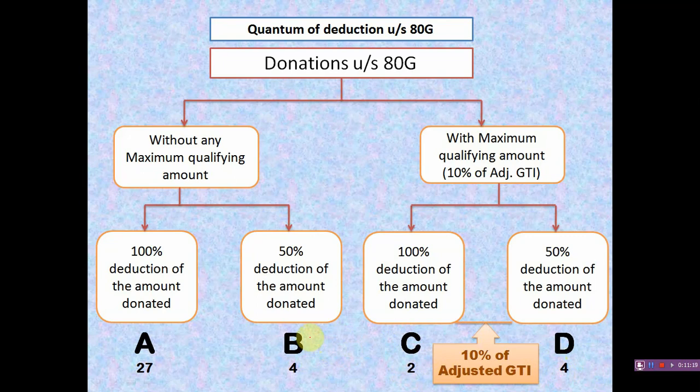For calculating the deduction allowable under section 80G, first we should study which items come under which category, whether a donation, if it is a specified donation, comes under 100% deduction or 50% deduction without limit, or 100% deduction or 50% deduction with maximum qualifying limit.